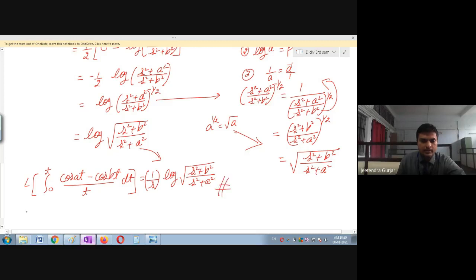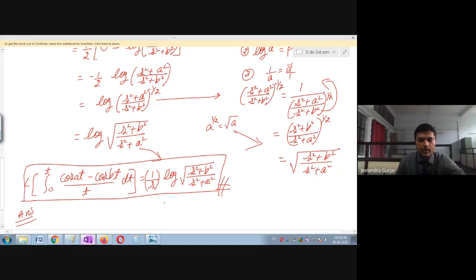So this is our answer. Please every time write down the answer. Whenever you finish the example, write it down, this is your answer, and put it in a box. So very important, please note down.